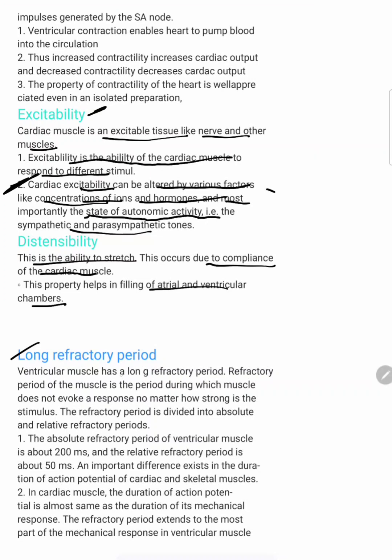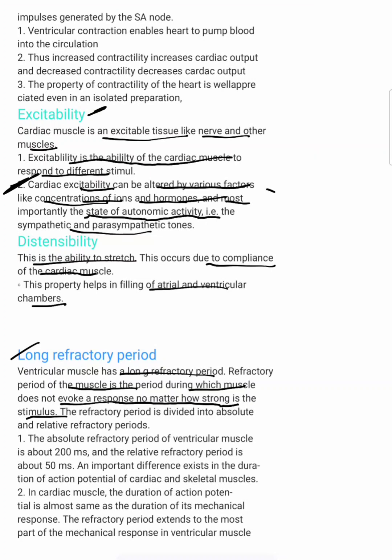Ventricular muscle has a long refractory period. The refractory period of the muscle is a period during which the muscle does not evoke a response no matter how strong the stimulus is. See, no matter how strong and how long the stimulus you give, the heart muscle does not show any response.